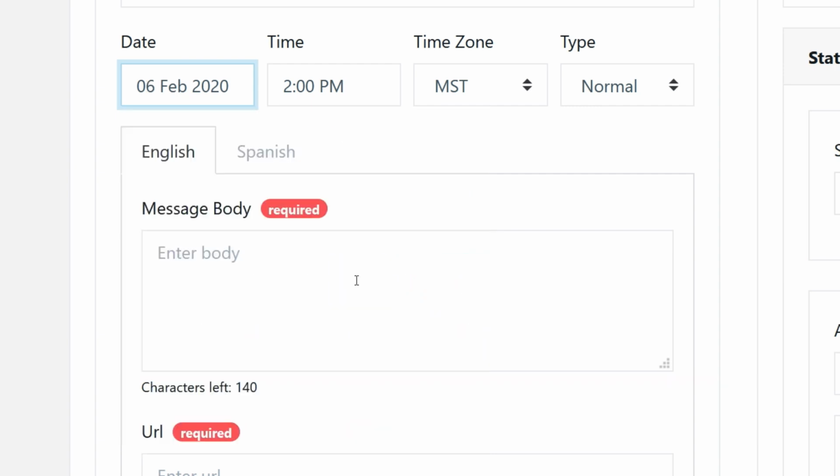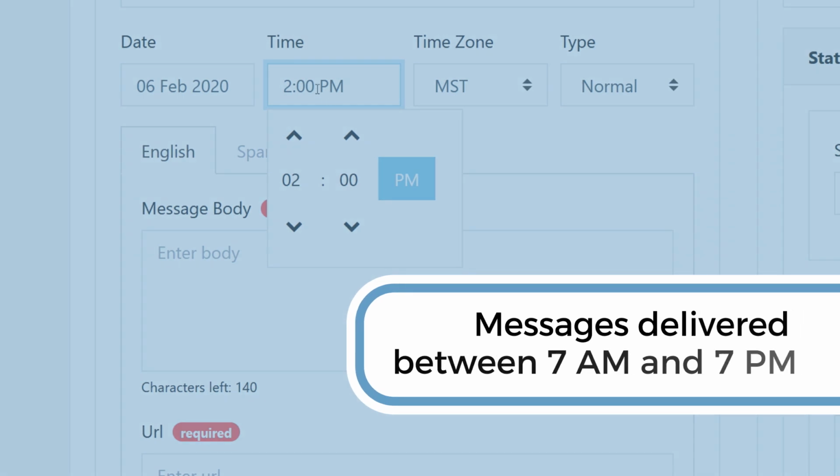The date and the time is the date and the time that the message will be delivered to subscribers, not the date and the time of your event. Messages can be delivered between 7 a.m. and 7 p.m. And as a general rule, weekly events should be promoted no more than twice a month.